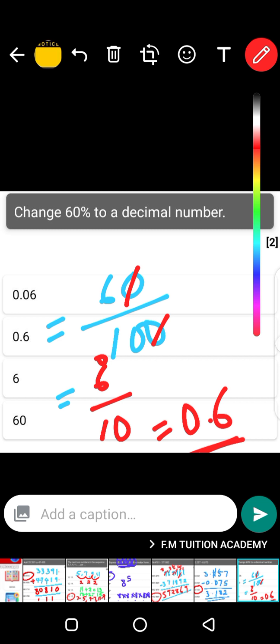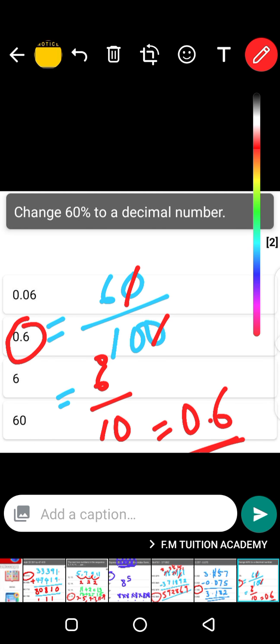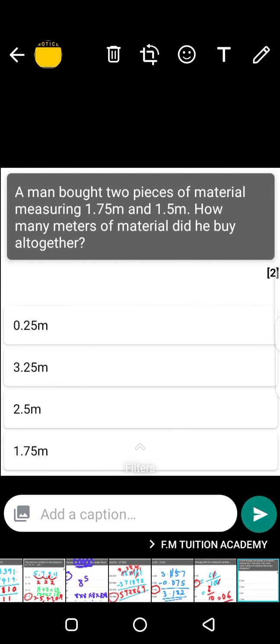Why did I cancel the zeros? So that I can reduce the fraction to 6 over 10. And then 10 into 6, it can't, you put 0 point, you add 0 to the 6 on top. 10 into 60 is 6. So the answer is actually 0.6. This one is the answer. Let's go to the next question.